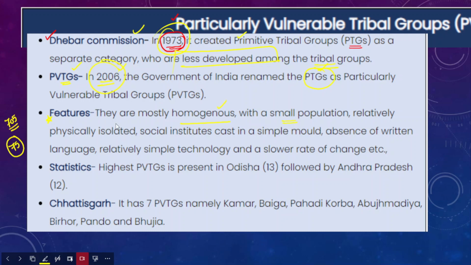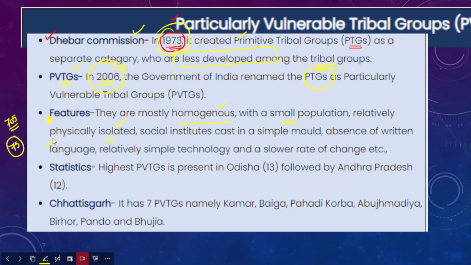They are also physically isolated, in the sense that they are less in contact with the outside world or any other group of people. So we can say that they are relatively physically isolated, and they have their own social institutions and social customs. They have different traditions, customs and cultures of their own, and in fact they do not have any written language.